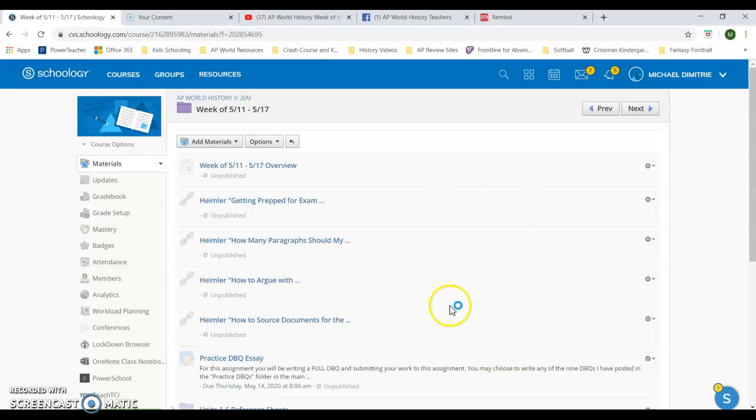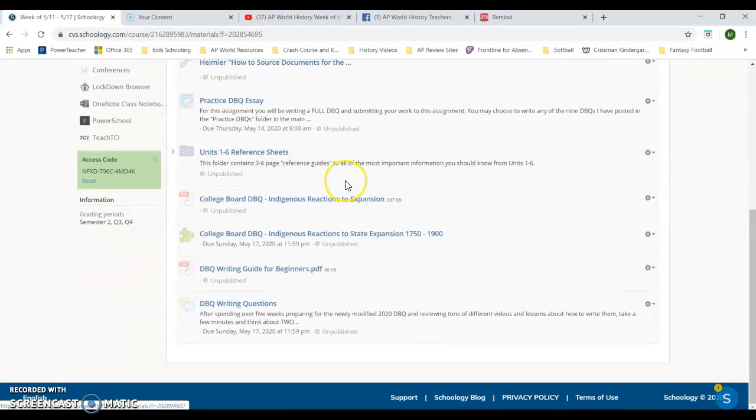So we got through everything for the week up until the final two things you're going to need to do in the first video. Basically, over the last part of the week you're going to be writing the full DBQ for the College Board released practice DBQ that they put out a couple weeks ago. And then you're also going to be reading a DBQ writing guide for beginners, with a bunch of information about the DBQ, stuff we should know by now. Then you'll do a discussion of two questions that you still have about anything related to the AP exam or the DBQ that you're going to be writing.